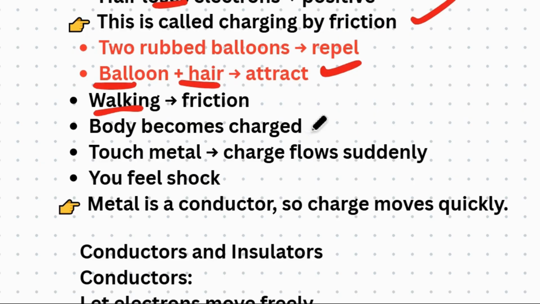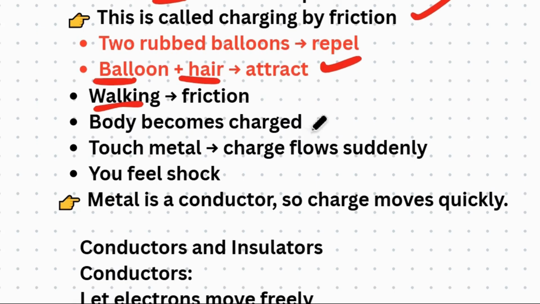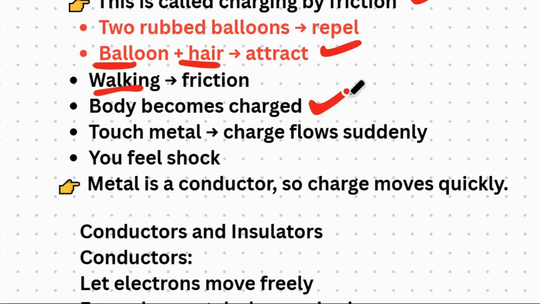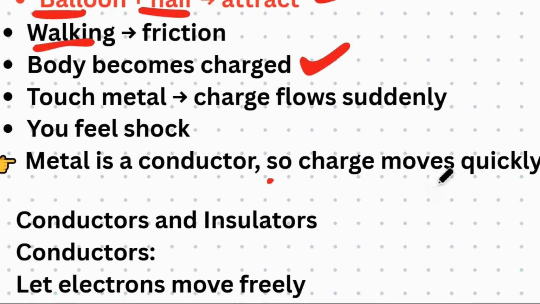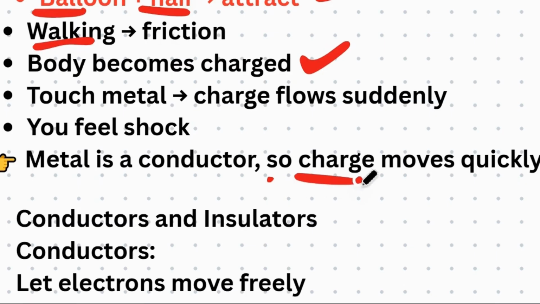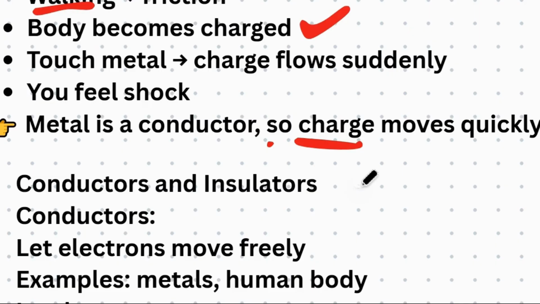Now you need another opposite charge so that they can attract and you can get a shock. So when you're walking, friction is happening at that time and the body becomes charged. Understand this point: the body becomes charged after friction. Touch metal. When you touch the metal, charge flows. The collected charge flows and suddenly you feel a shock. It means metal is a conductor, so charge moves quickly, whereas before, the charge was collected in your body.